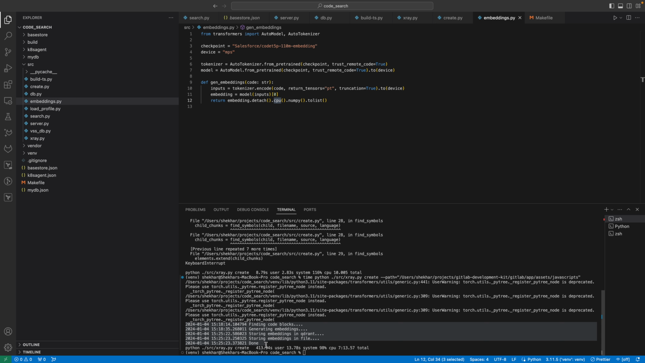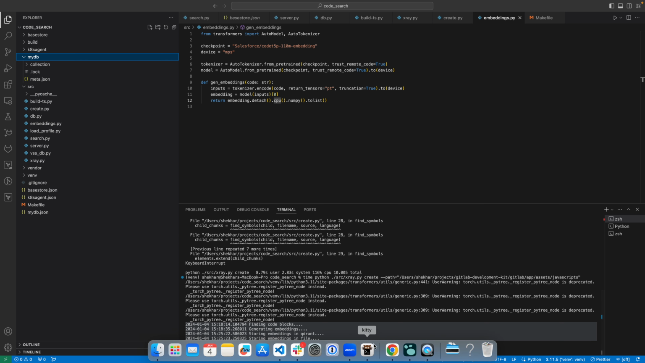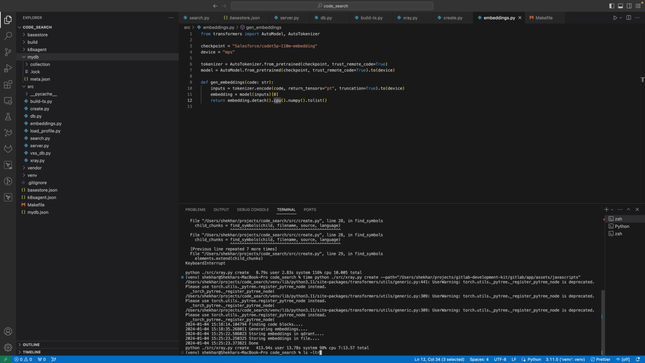Let me show you what that looks like. So this has generated the embeddings, and I'm storing them in Qdrant locally. I've built it for a few things. For example, this current one here is for all the JavaScript files within GitLab. And if I do this, you can actually see the size of the embedding store generated. This one is for the GitLab K8s agent, but the one I want is this one here.